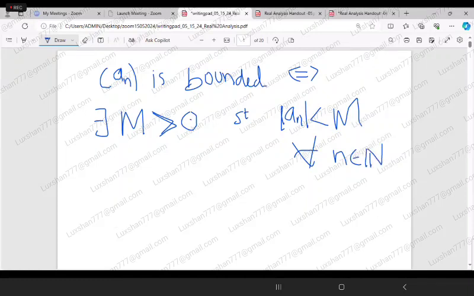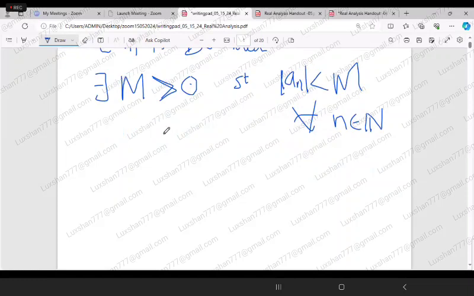So this is the theorem. It's a theorem or an exercise or whatever it is. We want to prove this one.